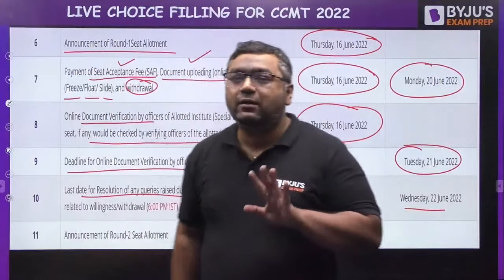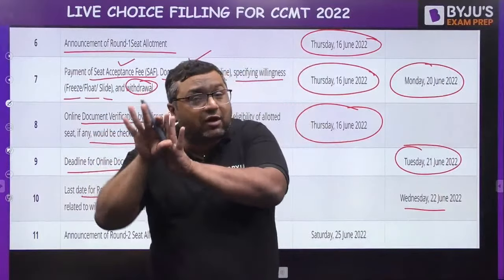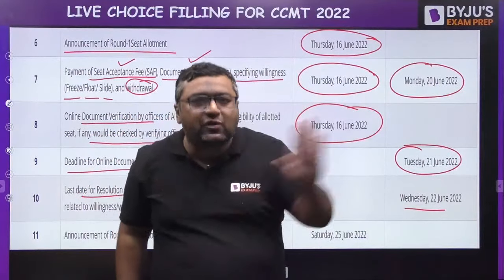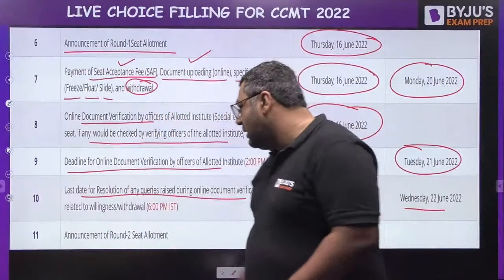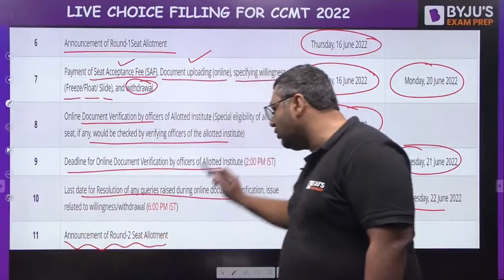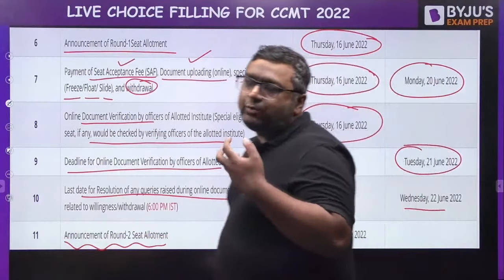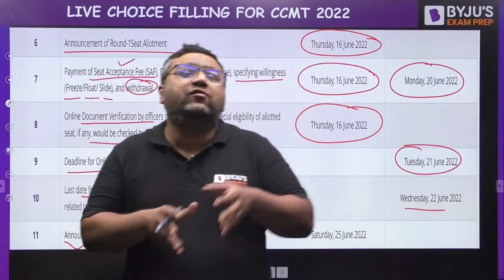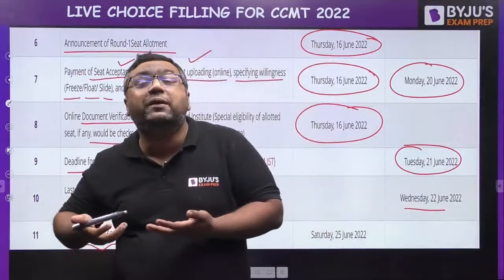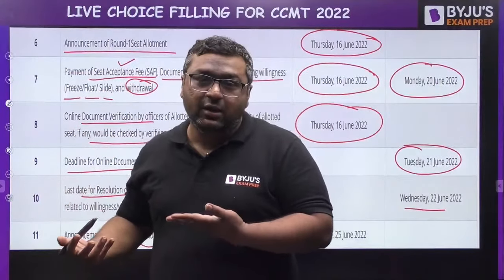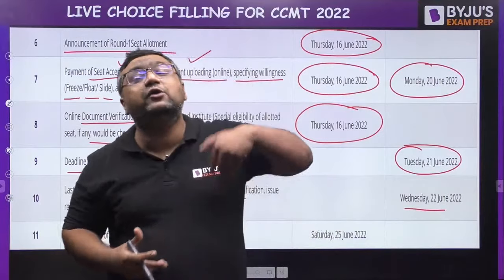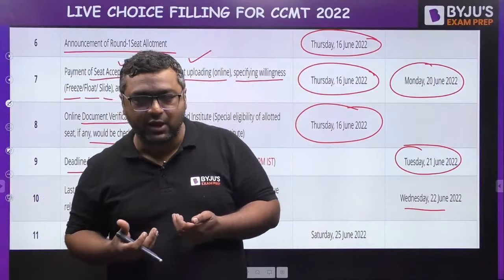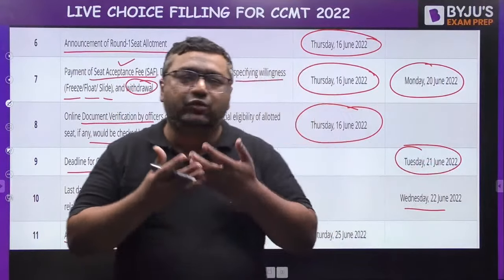After that, whatever choices you have filled previously, there is no choice filling again. Based on the previous choice filling, the announcement of round 2 seat allotment will be there, because after allotment of round 1, many students will be leaving, because in between some would be getting admissions into IITs. Or some would not be thinking of going to that NIT where they are allotted the seat. When they leave, the seats would be empty.